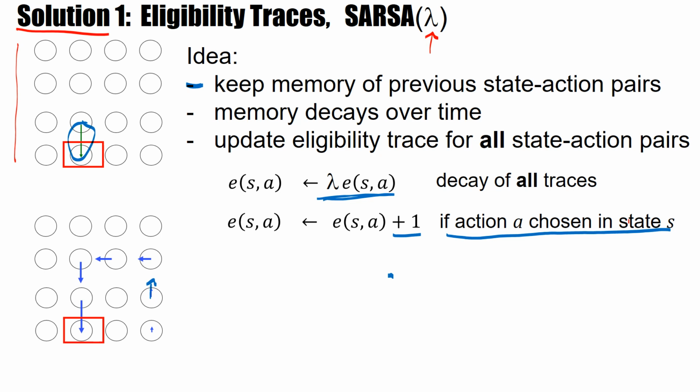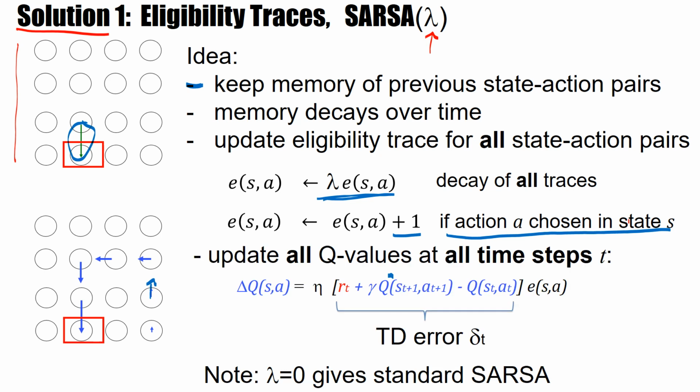Okay, and so this way we have kept a memory of the previous state action pairs, and now we update all Q values at all time steps with the standard TD error. We compare the reward with the difference of the two Q values, the temporal difference, and then we multiply with this eligibility trace. And now you can check for yourself. If you take lambda equals 0, then it's only the last state, the last transition, which is kept in memory, and then we are back to standard Sarsa.